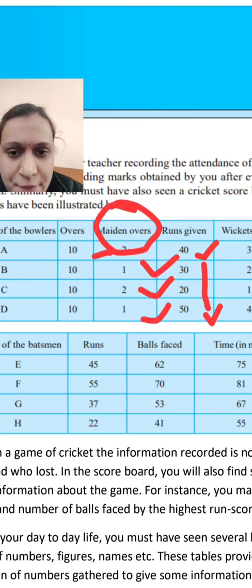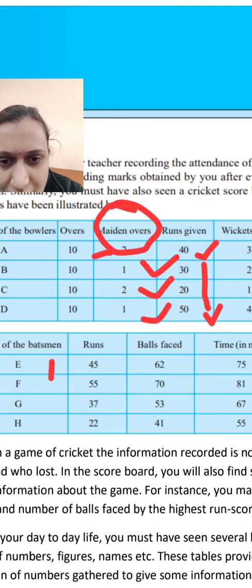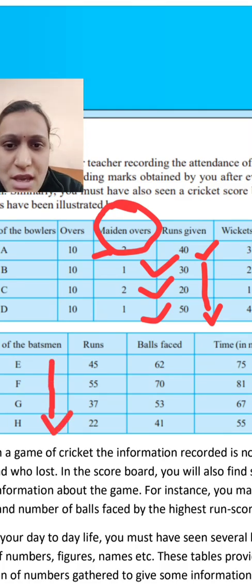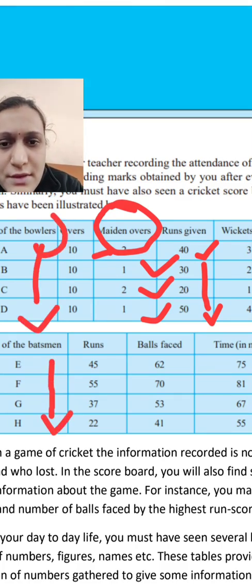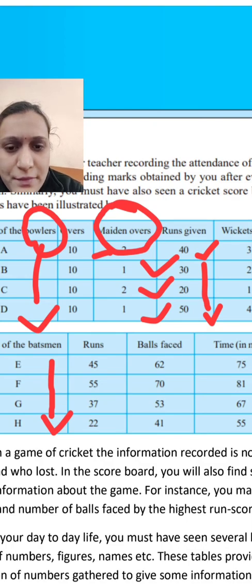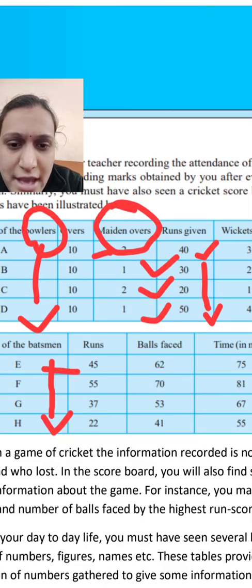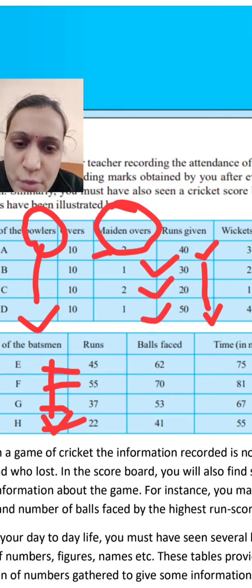Then the second table is the name of batsmen. Here we gave the bowlers who are bowling, and in this table we have given the batsmen who are playing. The batsmen are E, F, G and H. They have scored runs as follows: E has scored 45 runs, F has scored 55, G has scored 37 and H has scored 22.